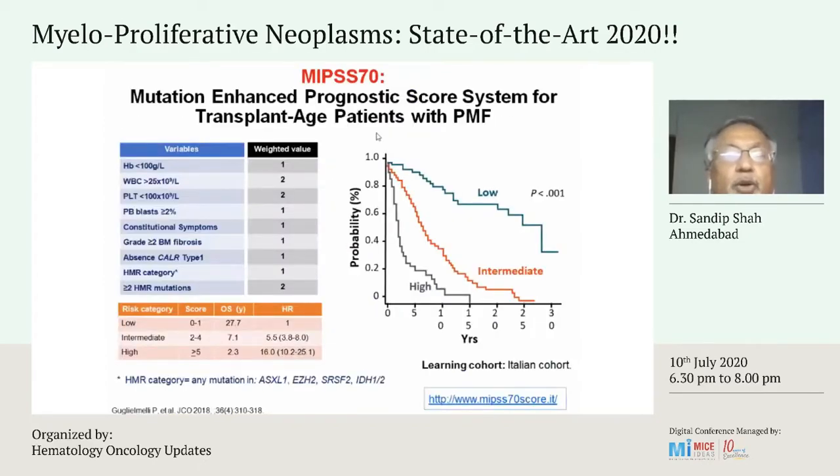So now coming to MIPSS70, which is the mutation-enhanced prognostic scoring system for transplant-age patients, which is less than 70 years, for primary myelofibrosis. And you can see these are the parameters. Here the parameters mainly are the high molecular risk mutation category, and more than 2 high molecular risk mutations carries 2 points. Accordingly, the patients are divided into low risk, intermediate risk and high risk. You can see the low risk patients have an overall survival of 27.7 years, while intermediate risk has 7.1 years and high risk has 2.3 years, sorry, not in months, in years.